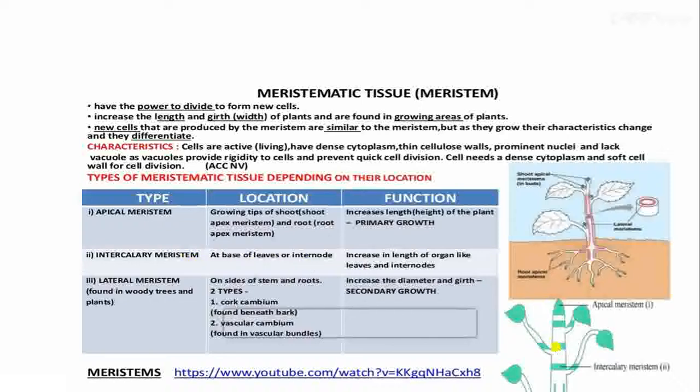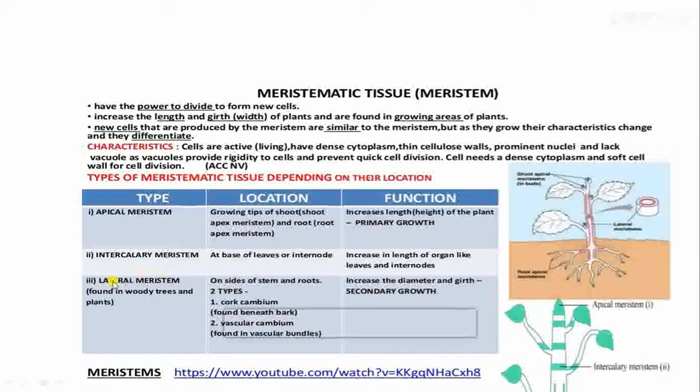And the intercalary meristem also helps in growth in height of the plant, that is increase in length or height of the organ, like the leaves and internode. So because of the cell division here, internodes increase, which means totally the height of the plant increases. So both apical meristem and intercalary meristem contribute to increase in height of the plant.